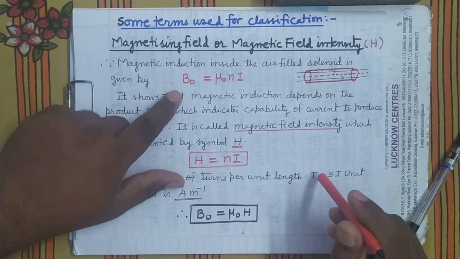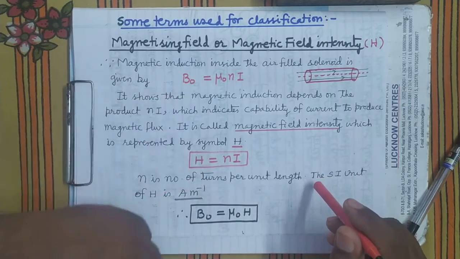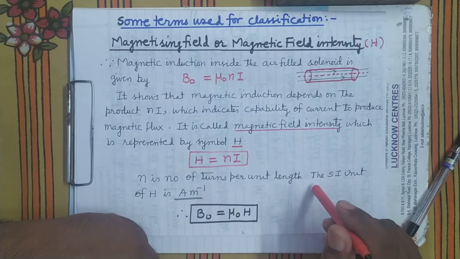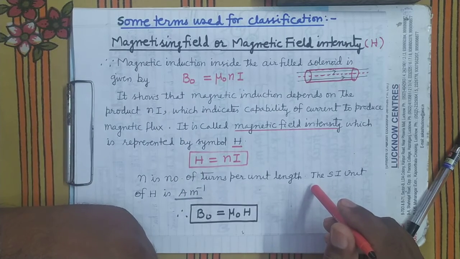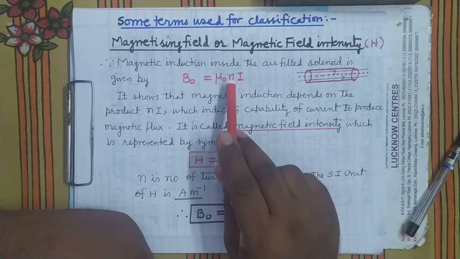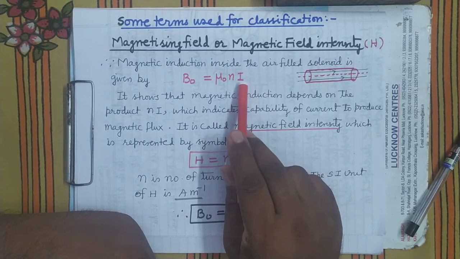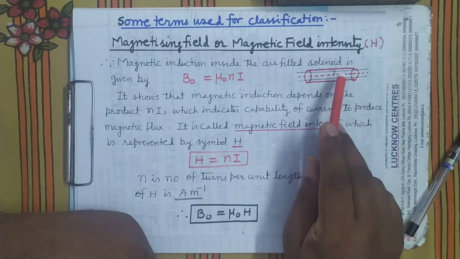So the magnetic induction in the air-filled solenoid is B0 equals mu naught into n into I. What is mu naught? It is the magnetic permeability, the absolute permeability of air. n is the number of turns per unit length, and I is the strength of current which flows through the